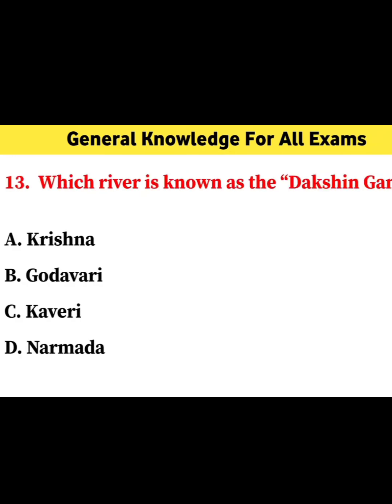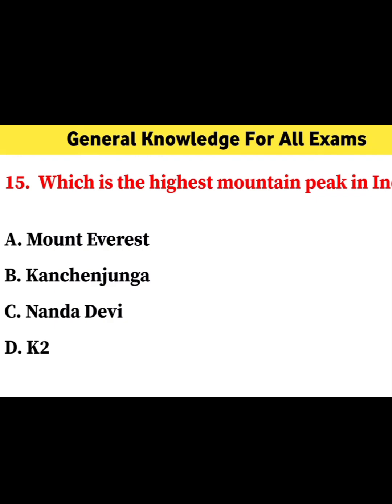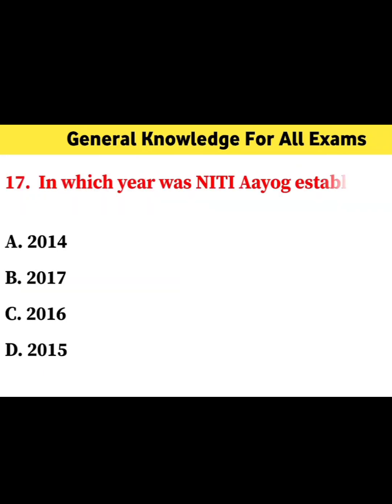Which river is known as the Dakshin Ganga? Correct answer is Godavari. Who is the first person to walk on the moon? Neil Armstrong. What is the highest mountain peak in India? Kanchenjunga. Which gas is mainly responsible for the greenhouse effect? Correct answer is carbon dioxide.